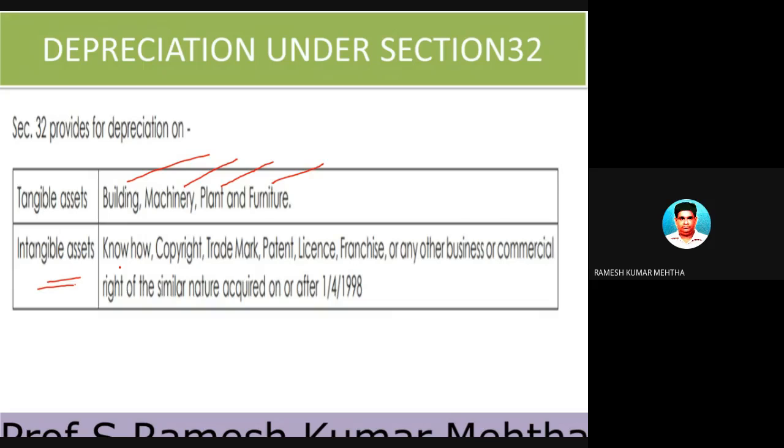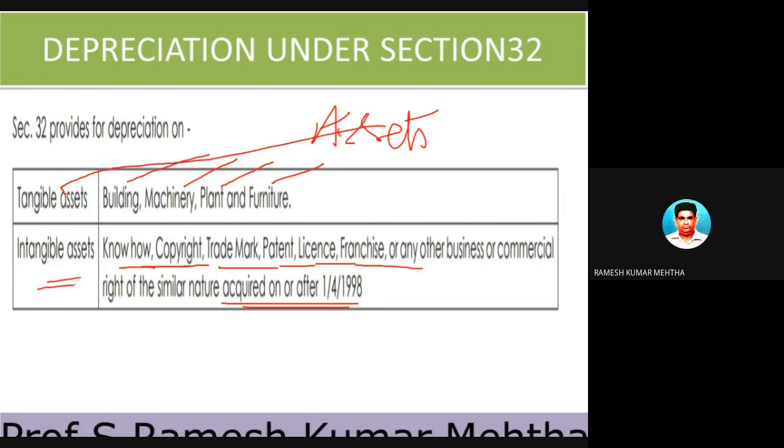We can't touch them. We can't see them. We can't feel them. So some of the intangible assets, as you know when you studied accounting, are know-how, technical know-how, technological know-how, copyrights, trademarks, patents, licenses and franchises, or any other commercial or business right of a similar nature acquired on or after 1/4/1998.